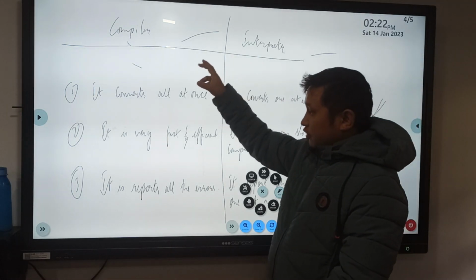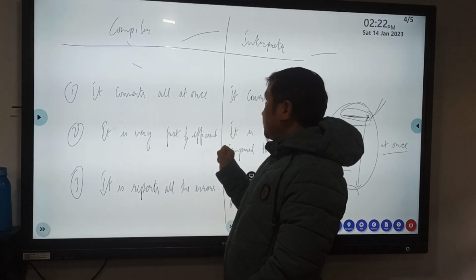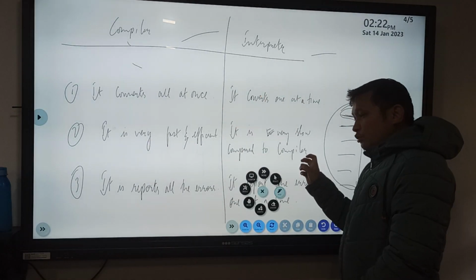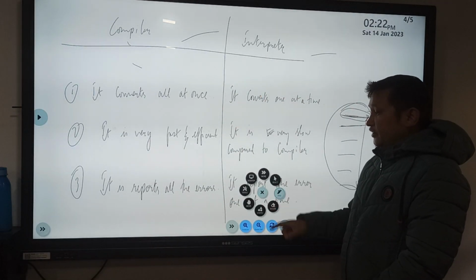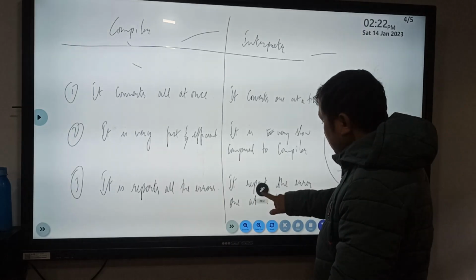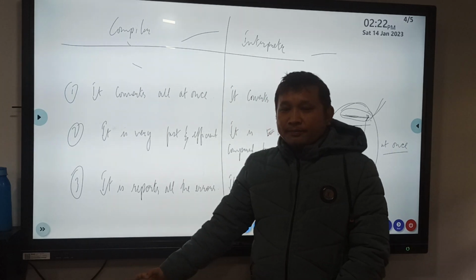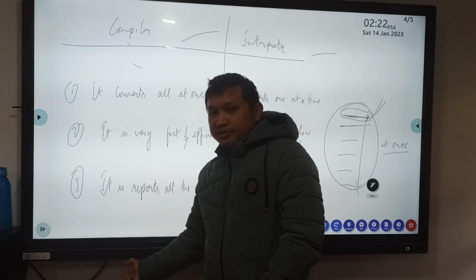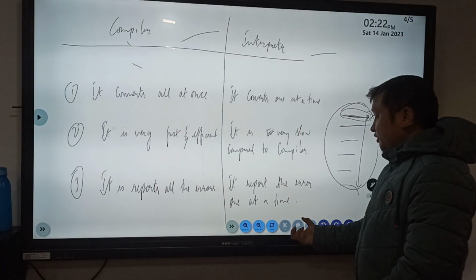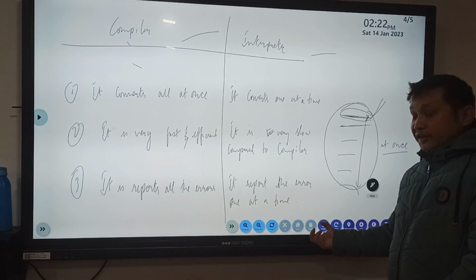So a compiler is very fast and efficient, whereas an interpreter is very slow compared to a compiler. If there are any errors, a compiler reports all the errors, but an interpreter reports the errors one at a time.